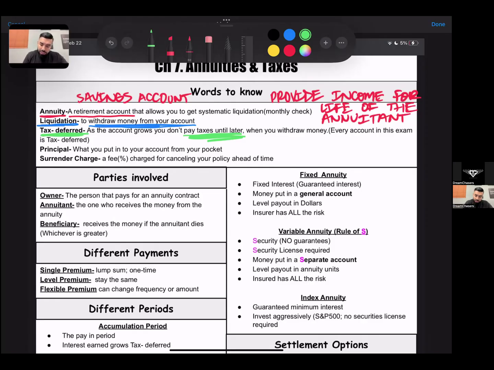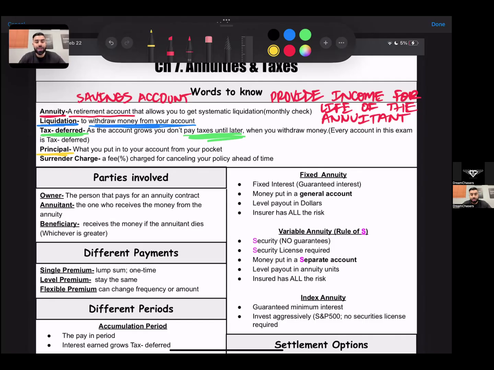Next is principal. Here on the test, just make sure that you read the question carefully to understand if they're referring to principal in life insurance or principal in an annuity. A principal in life insurance is another word for the insurer, another word for the insurance company.